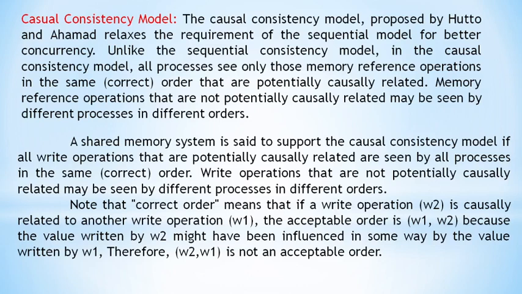All the processes will see the memory reference operations which are causally related in the correct order, and those that are not causally related may be seen by different processes in different orders.